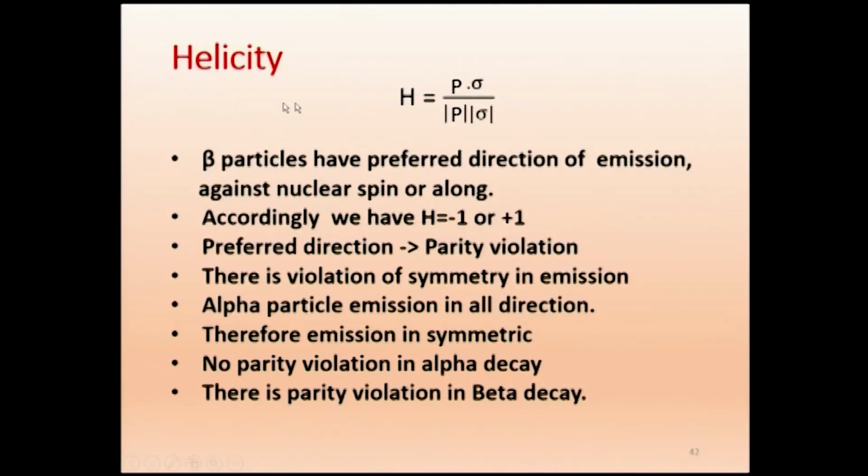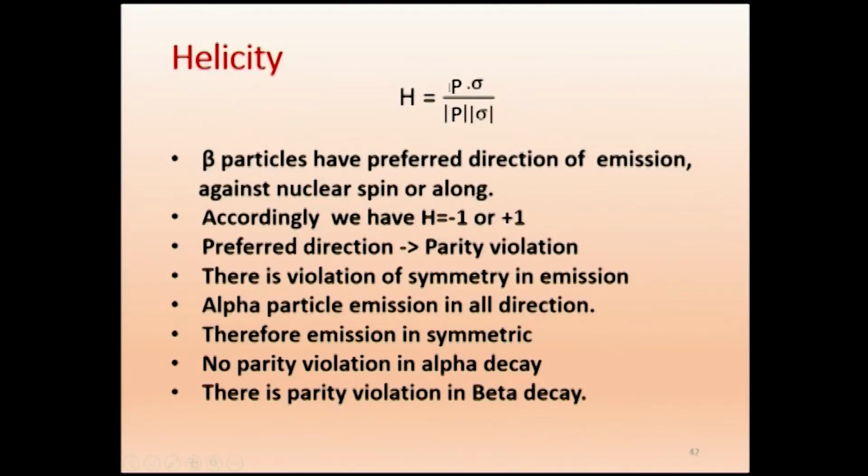Understand? So this is the nuclear spin direction. The thumb is up, this spin is up. The particle is also coming in this direction. It is called helicity 1. If the particle is coming opposite, it is called helicity -1. Now we will go to the mathematics, why do you write this way?